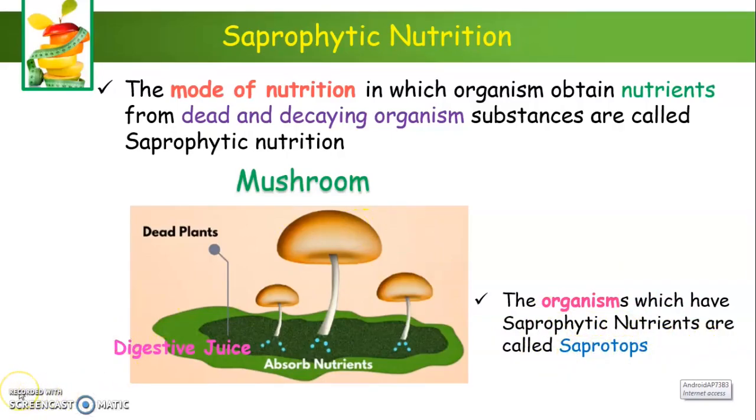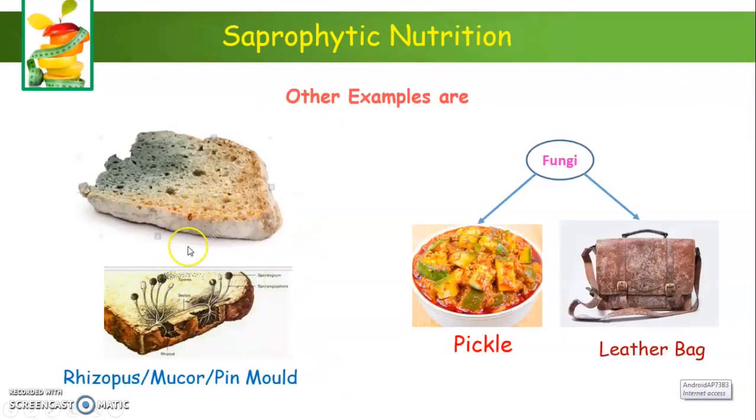They get nutrients from dead and decayed material. These plants do not produce their own food. They depend on dead and decayed material for their food. Examples are bread mold, also known as Rhizopus, Mucor or Penicillium mold. Often food like pickle, which we eat, and material like leather get spoiled because of saprophytes such as fungi. Fungi is the saprophyte which grows on pickle and leather bags, and they spoil the pickle as well as the leather bag.